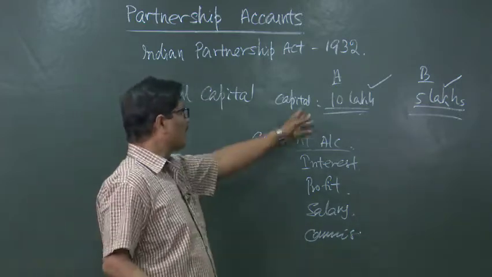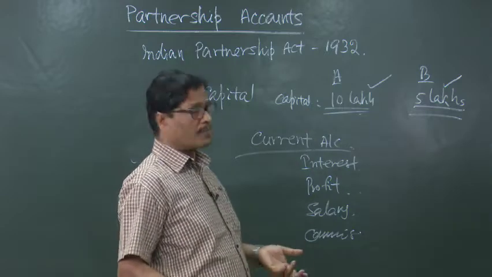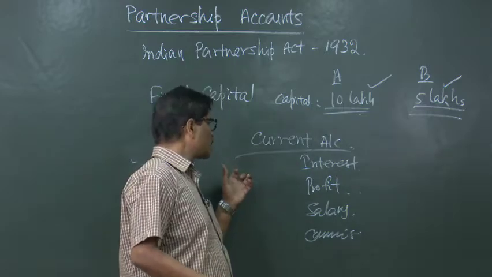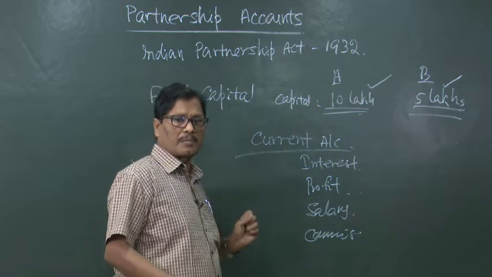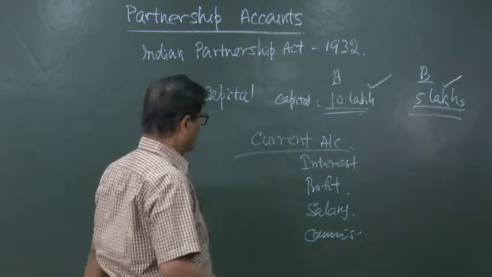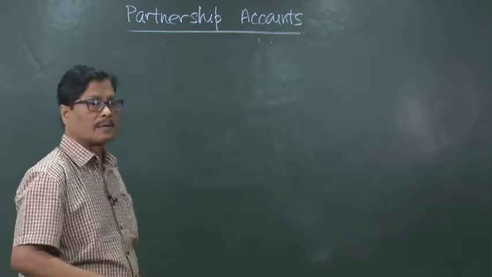Suppose you have given 10 lakh rupees, but you want to withdraw 2 lakh rupees, but that will be treated as drawings of 2 lakh, it will not affect this capital account in case of the fixed capital system. Yes. Admission of a partner.